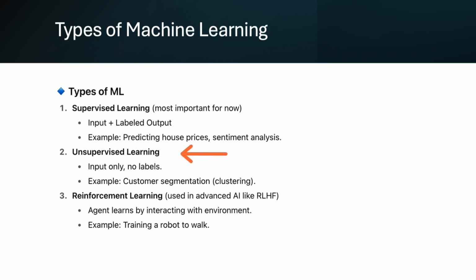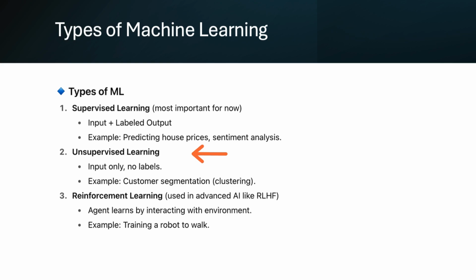Now comes unsupervised learning. Unsupervised learning is where it will learn from hidden patterns. We will be providing input to it, but we will not provide the output. It will just have to match the patterns in the data that we are providing, and then it will provide us the output on the basis of that.